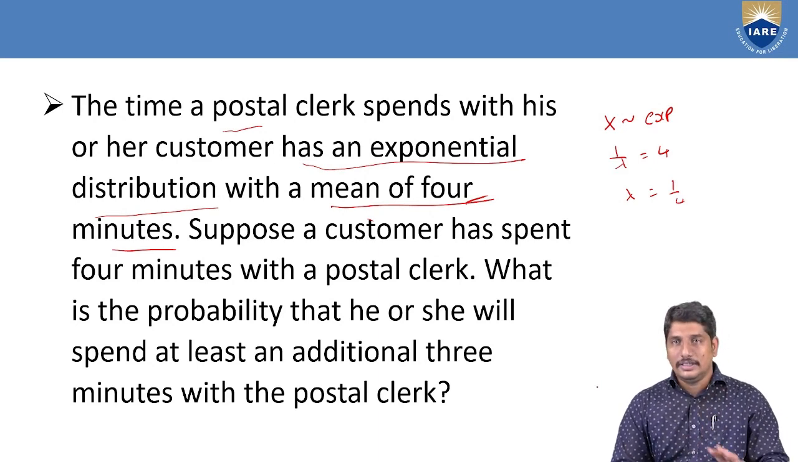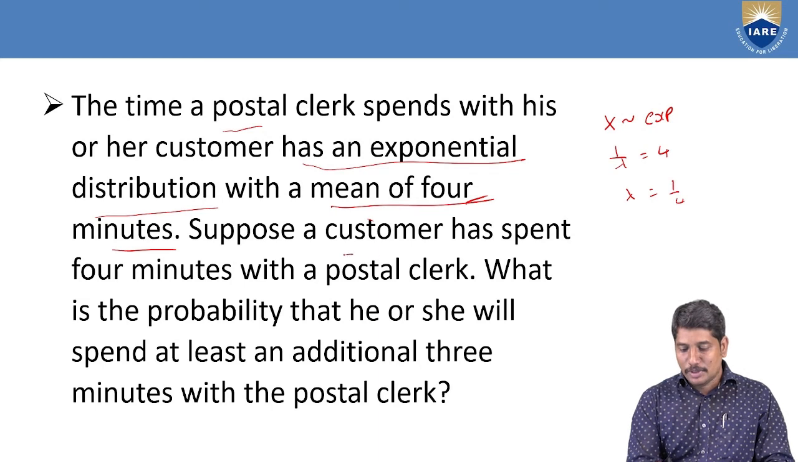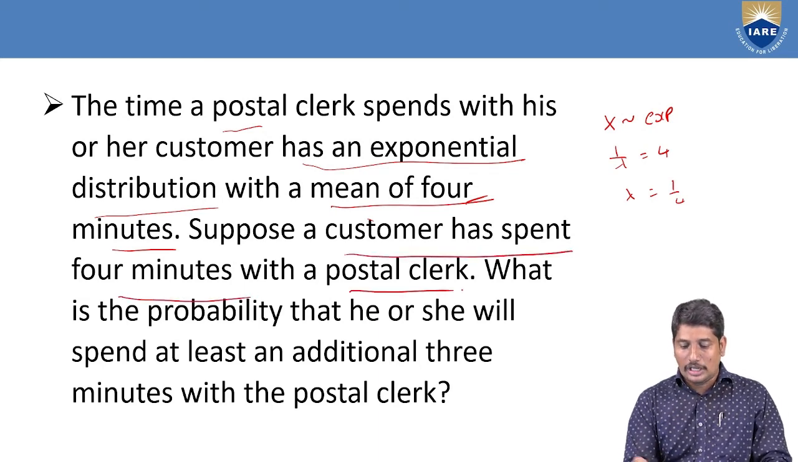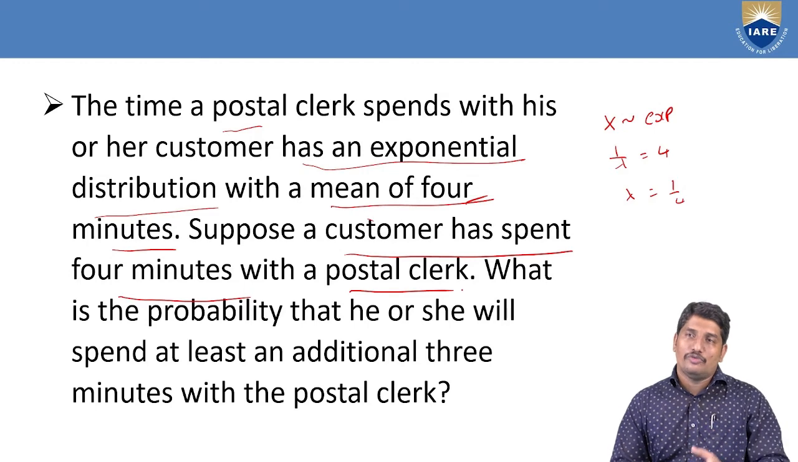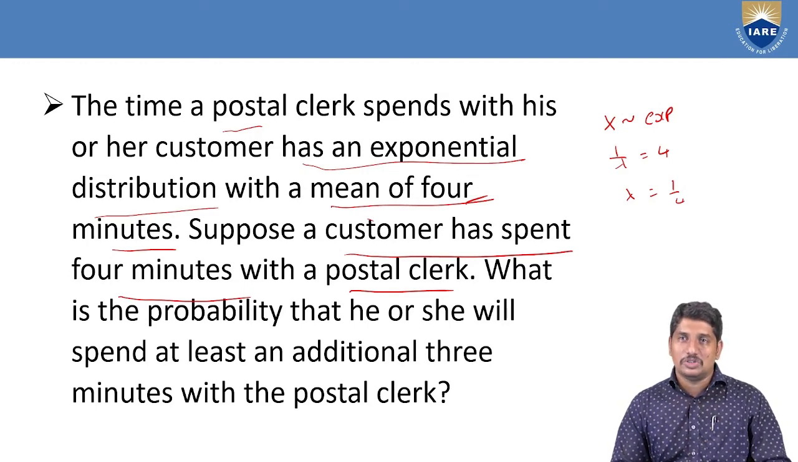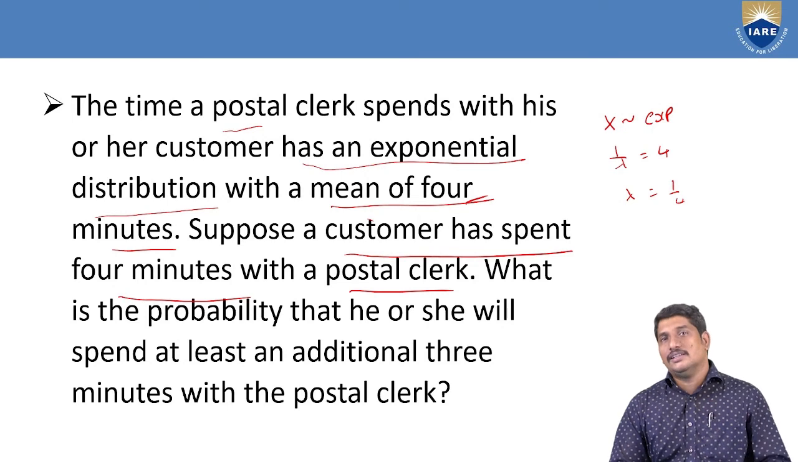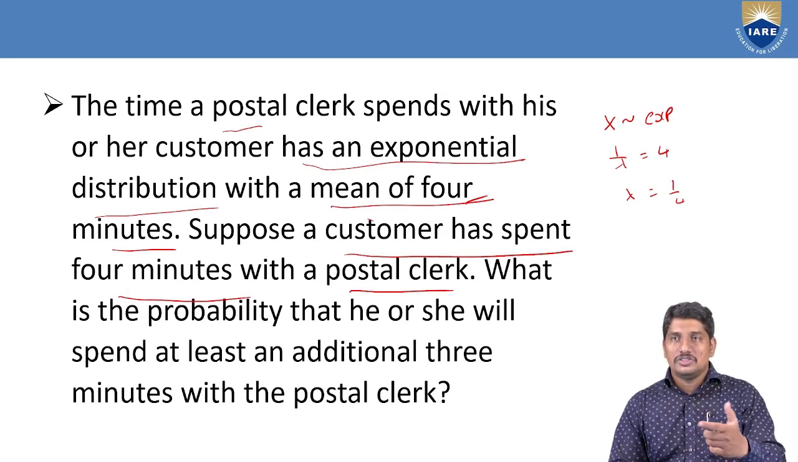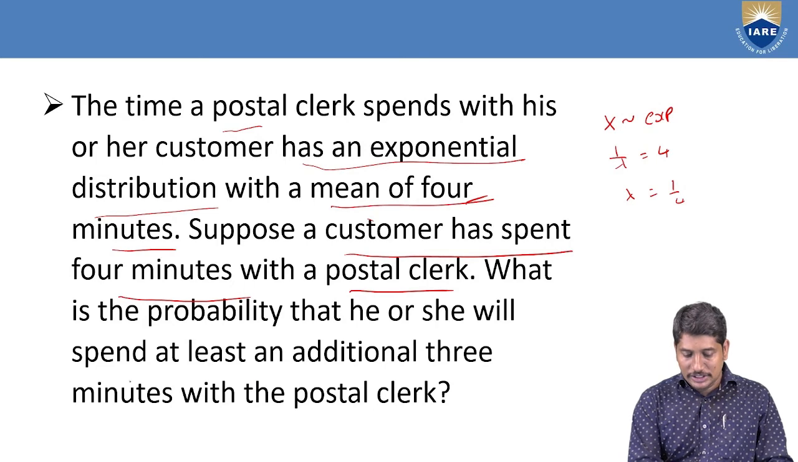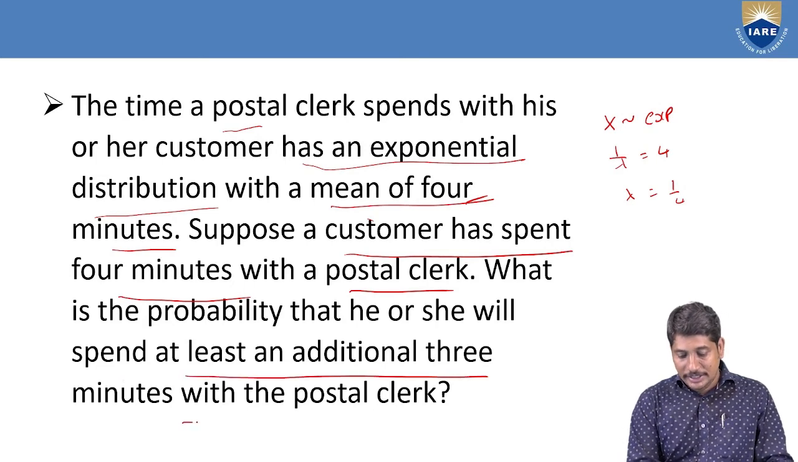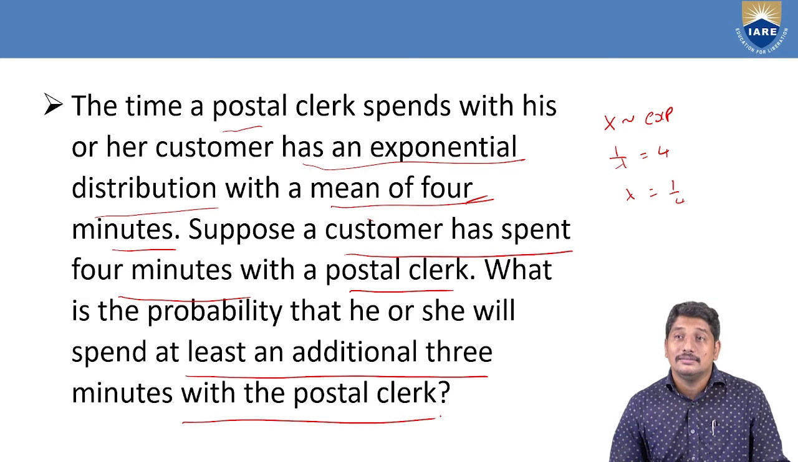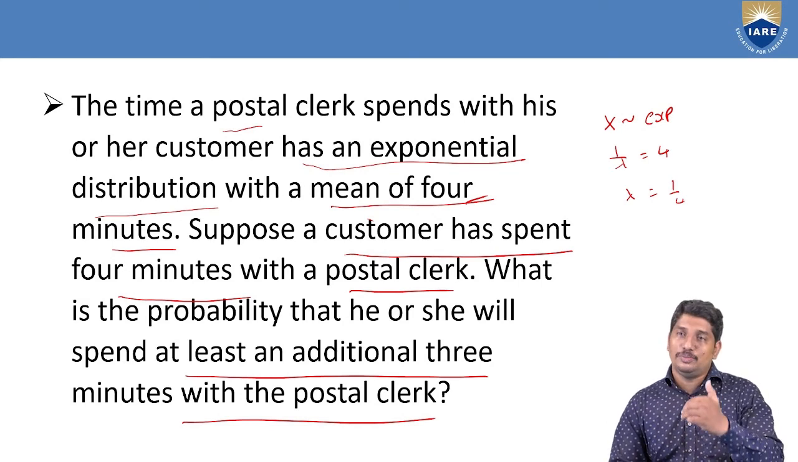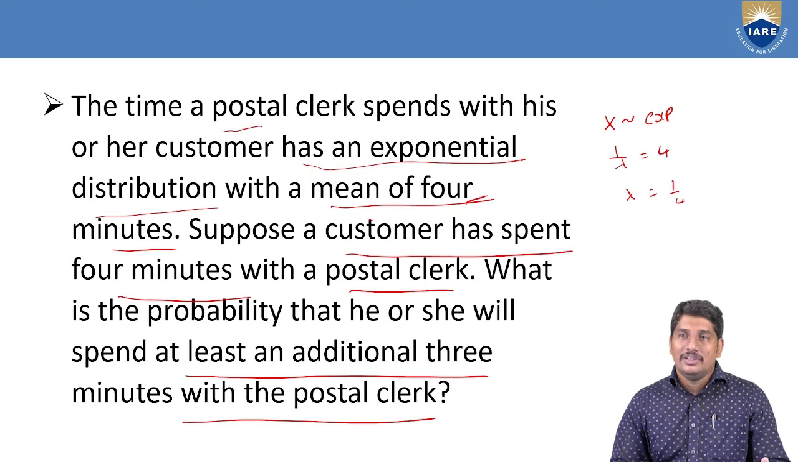Based on this record, we are supposed to calculate: a customer already has spent 4 minutes with a post clerk. A customer went there for a speed post or register post. He already spent 4 minutes, but still the work has not been done because there is a queue, or there is a system problem or computer problem. So it is taking time. What is the probability that she has to spend at least an additional 3 minutes with the post clerk? That is the question.